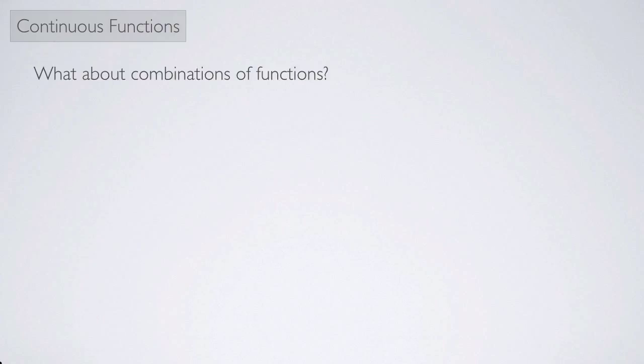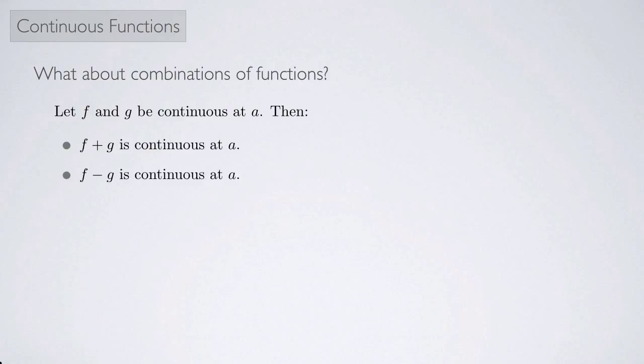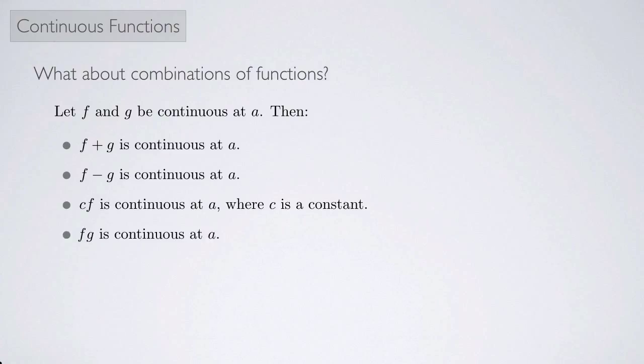So what about combinations of functions? Let f and g be continuous at a. Then we can say that f plus g is continuous at a, f minus g is continuous at a, c times f is continuous at a, where c is a constant, and f times g is continuous at a. And finally, f divided by g is continuous at a only if g of a is not equal to 0.